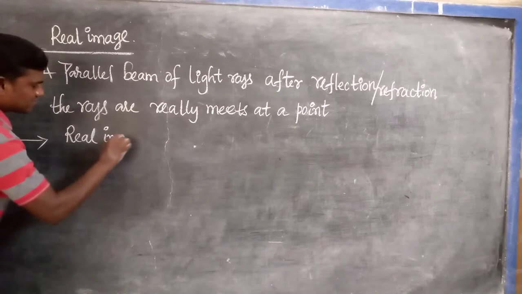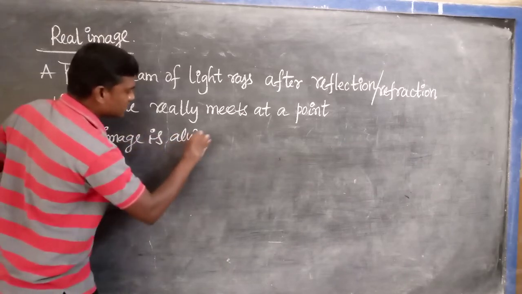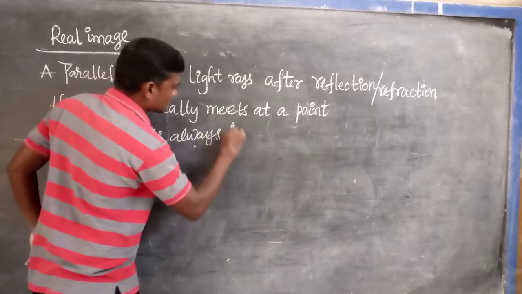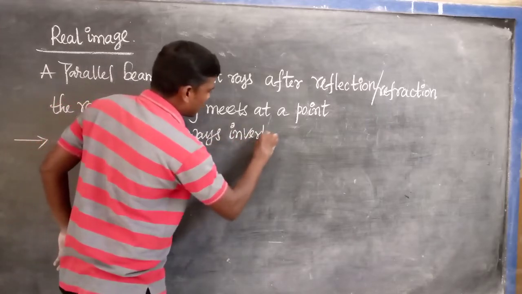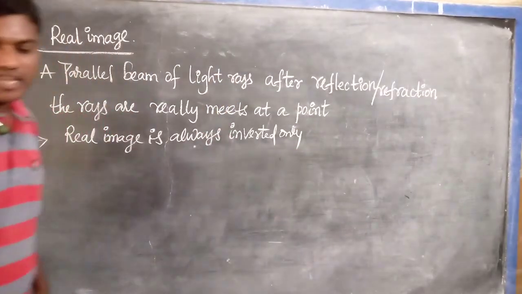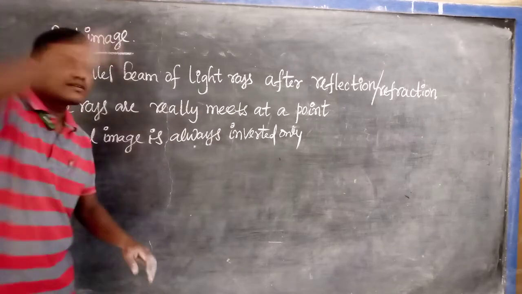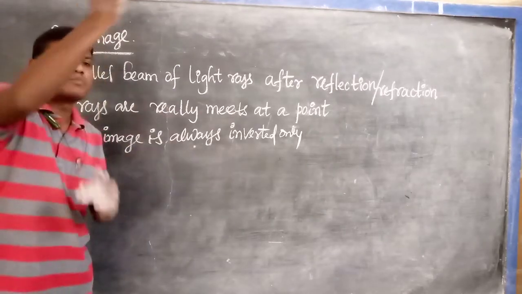A real image is always inverted only. Listen very carefully. A real image is always inverted only, meaning the top appears at the bottom and the bottom appears at the top.